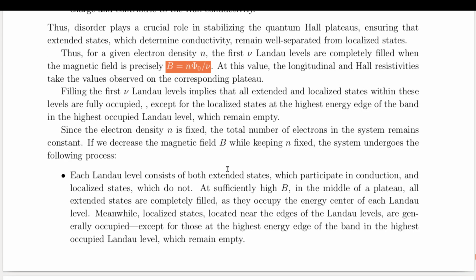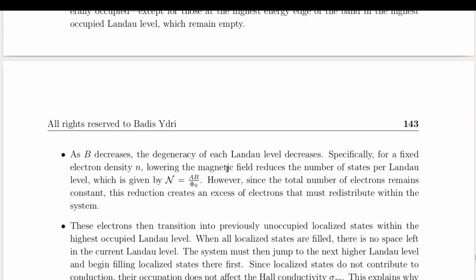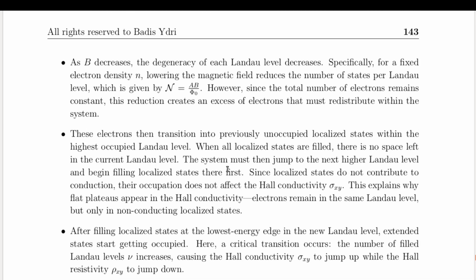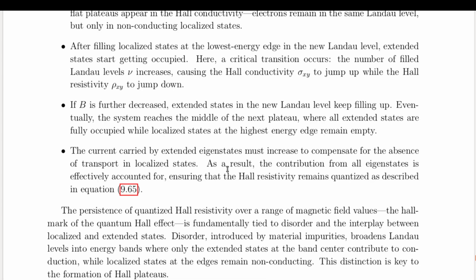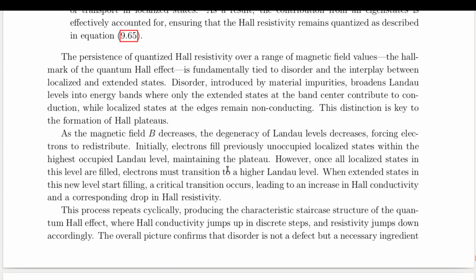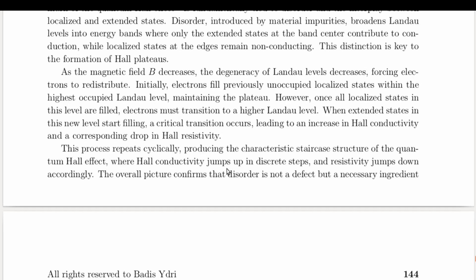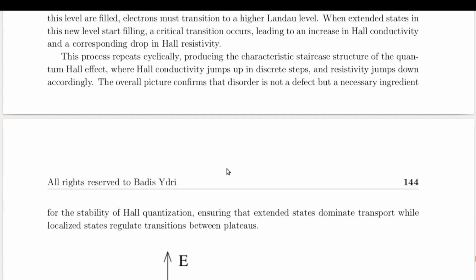When the magnetic field is decreased, the number of available quantum states per Landau level reduces. This forces electrons to redistribute among the remaining levels, leading to a transition from one quantized state to another. This redistribution explains why the resistivity suddenly jumps as the field is tuned. The system transitions from one integer quantum state to the next, leading to an observable shift in the resistivity.